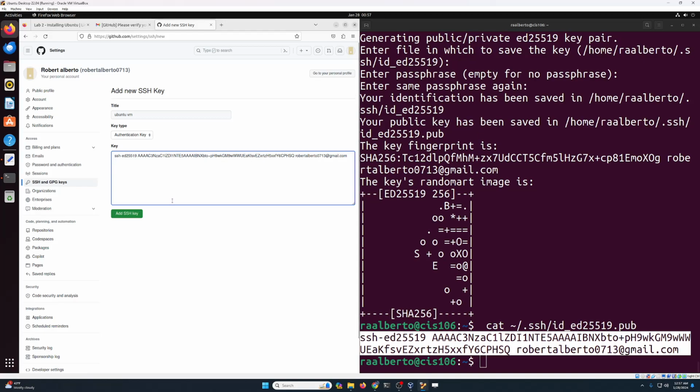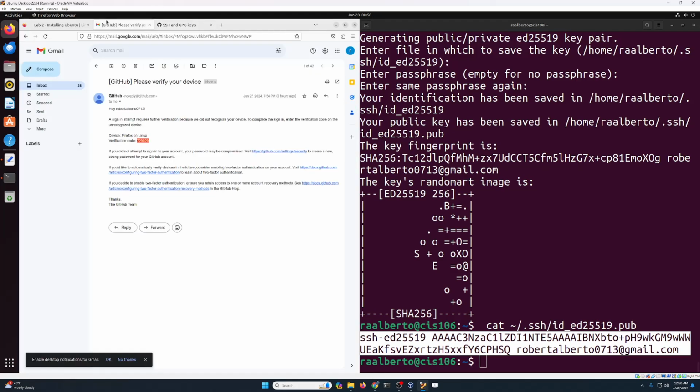Make sure you don't have any trailing spaces. So I'm gonna delete that trailing space that you see over there. All of that needs to be in a single line. Add SSH key, and we're almost done.